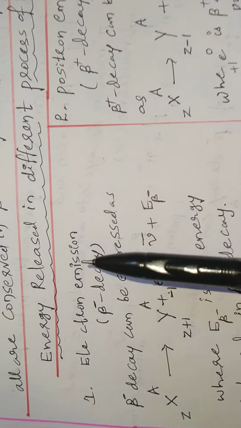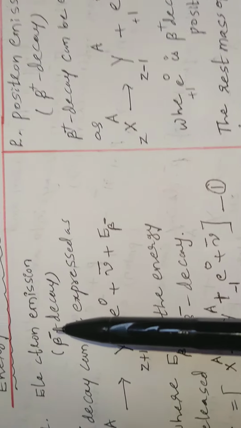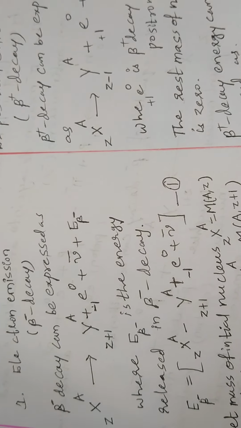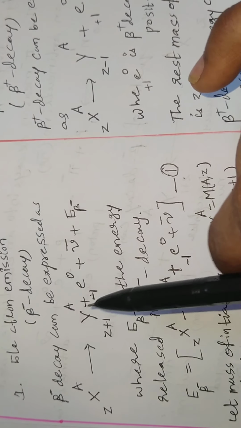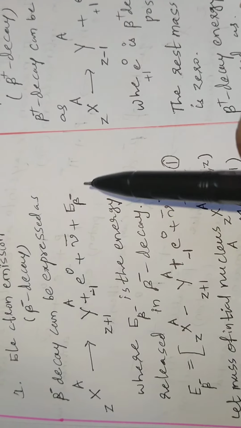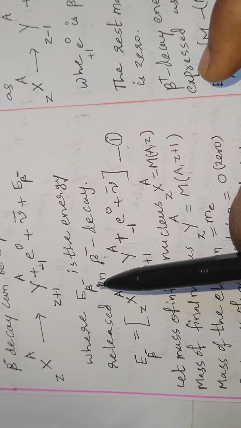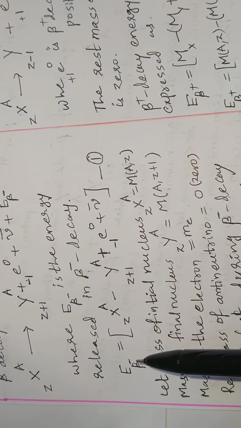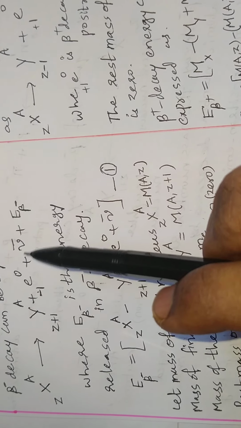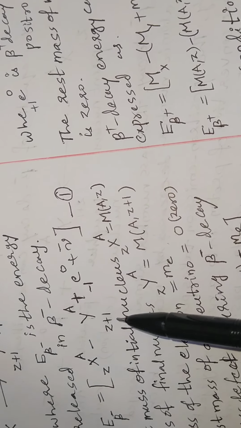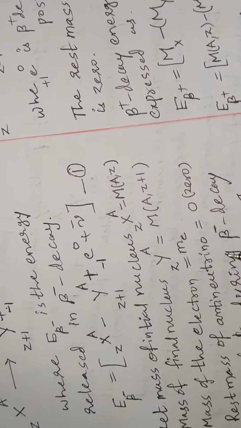Now the energy released in different processes of beta decay. In electron emission, that is beta minus decay, the parent nucleus is converted into the daughter nucleus, an electron and an antineutrino, and some energy is released. Here E beta minus is the energy released in beta minus decay, so these terms are kept on this side: X Z A minus Y Z plus 1 A plus electron plus antineutrino.